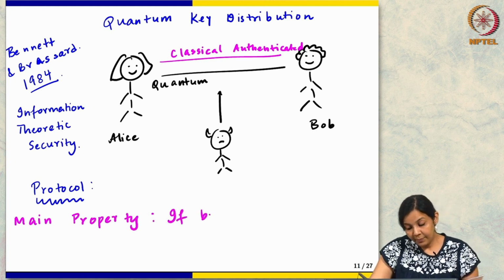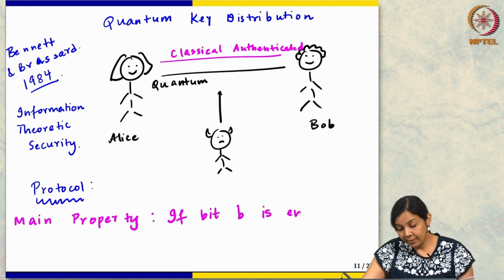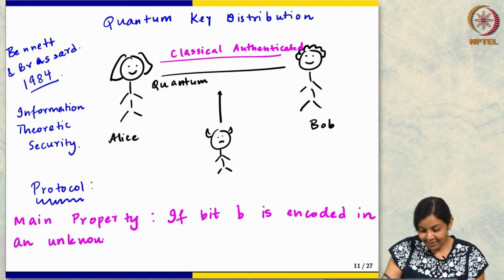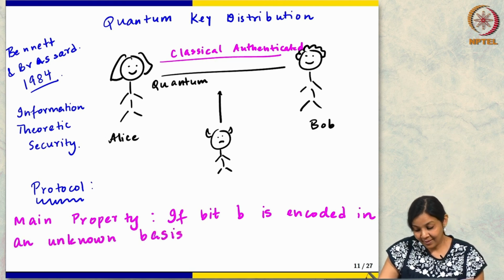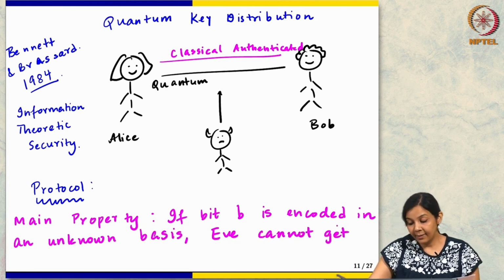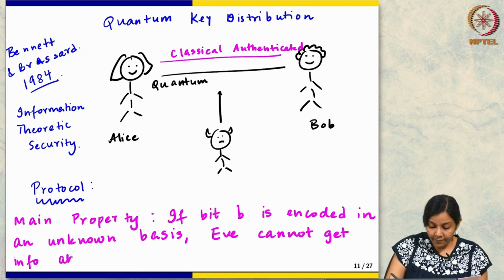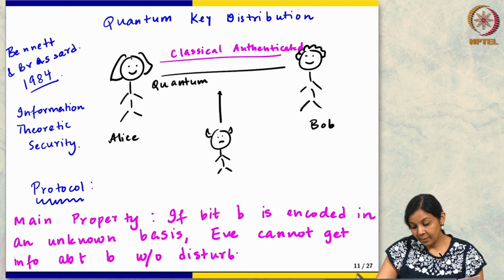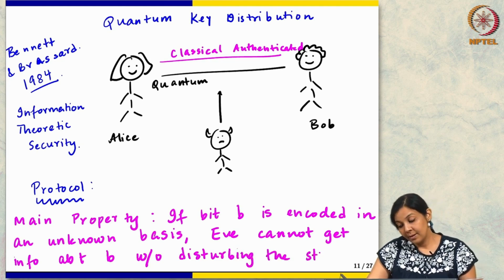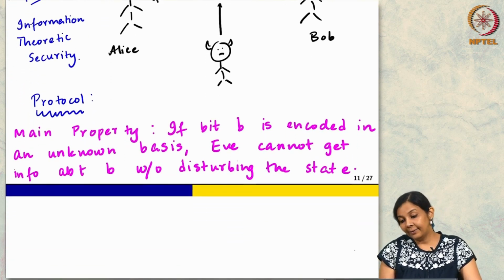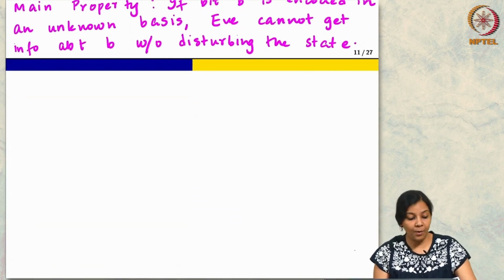The main property is that if a bit B is encoded in an unknown basis, then Eve cannot get any info about B without disturbing the state. And if she disturbs the state, then Alice and Bob can detect it. This is the main property that we are going to use.